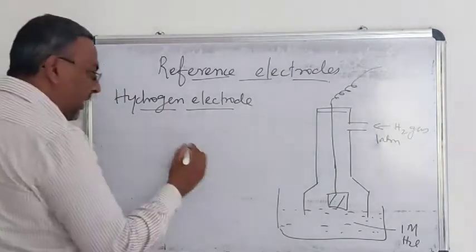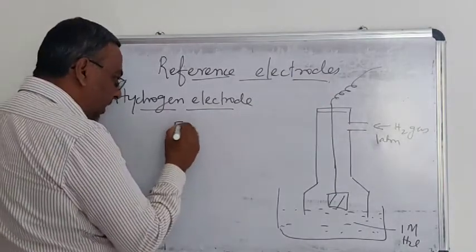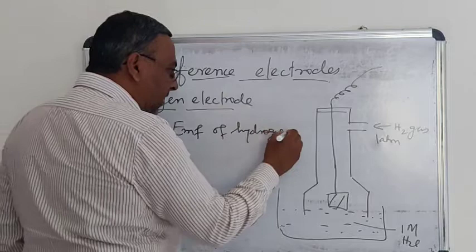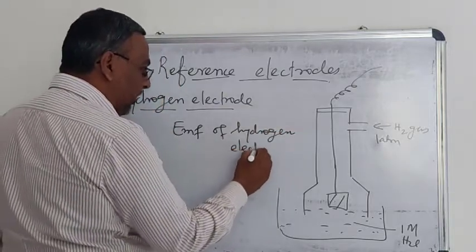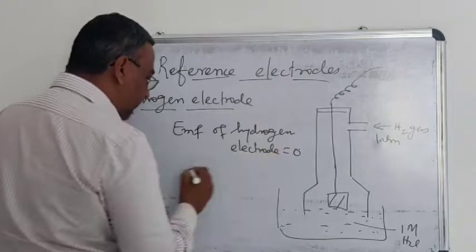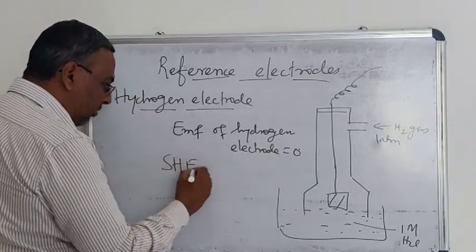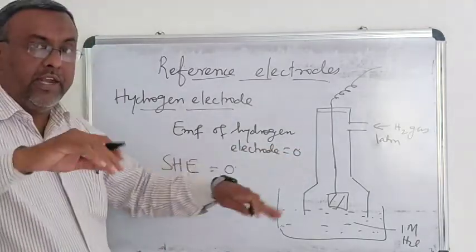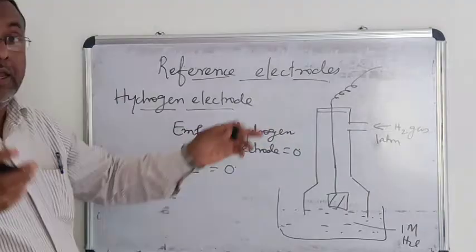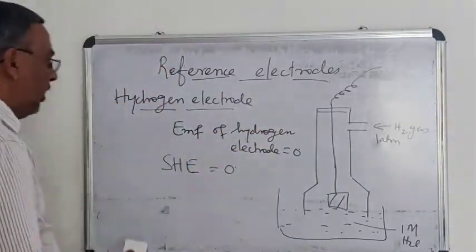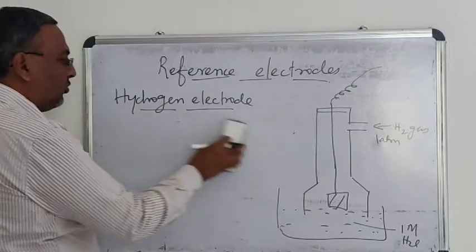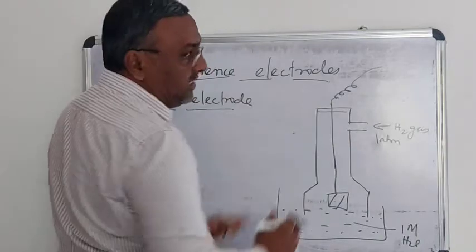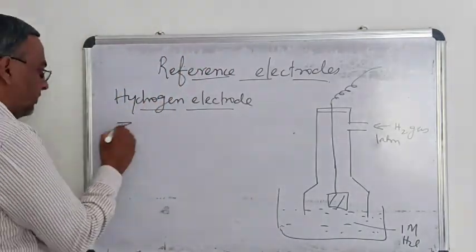That is, the EMF of the hydrogen electrode is arbitrarily fixed as 0. That is, the standard hydrogen electrode will be equal to 0. This can be connected to any other electrode to find out the electrode potential. For example, if you want to find out the electrode potential of the zinc electrode, the zinc electrode is connected with the hydrogen electrode.